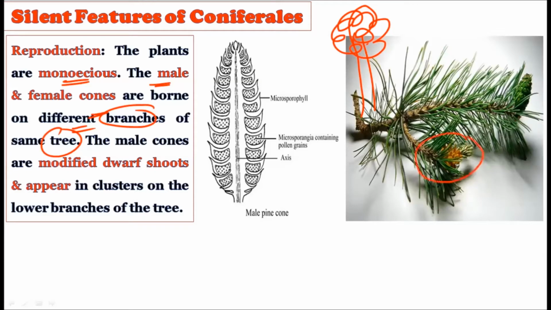As you can see, one type of cone is borne on this particular branch, while the other kind of cone is borne on this particular branch. Okay, so on different branches there are male and female reproductive organs, but they are on the same tree.